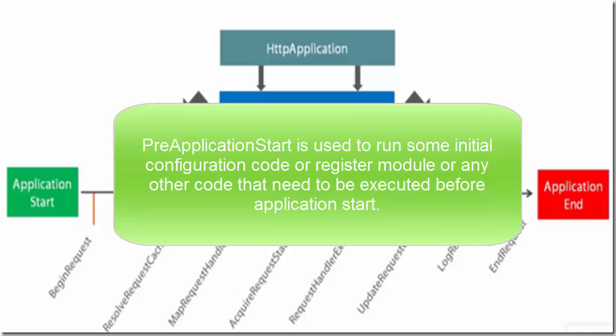PreApplicationStart is another option at the assembly level to register something before the application starts. It could be used to run some initial configuration code, to register a module, or any other code that needs to be executed before the Application Start events happen.